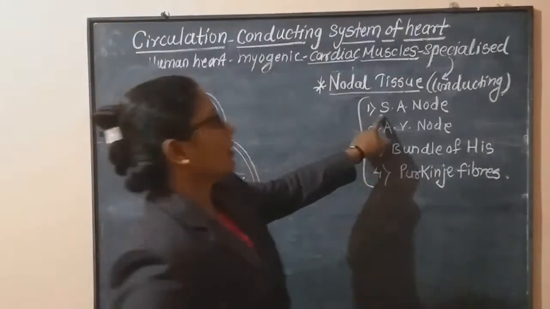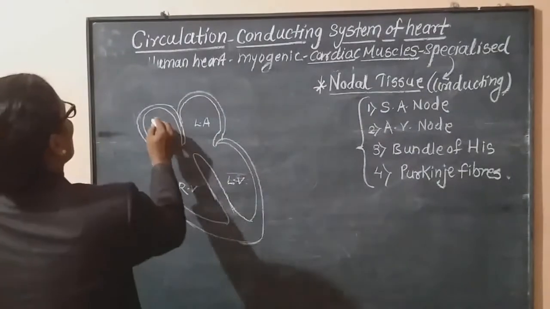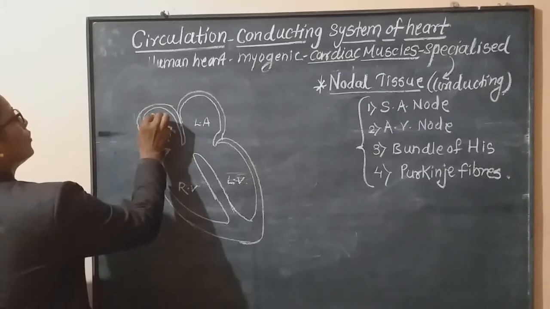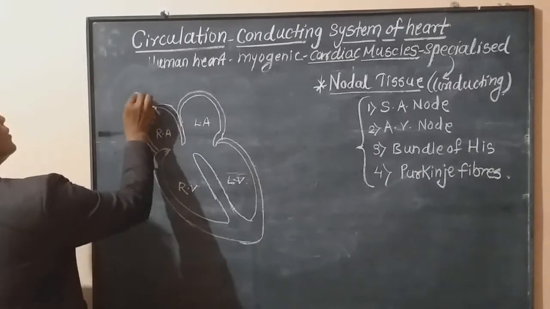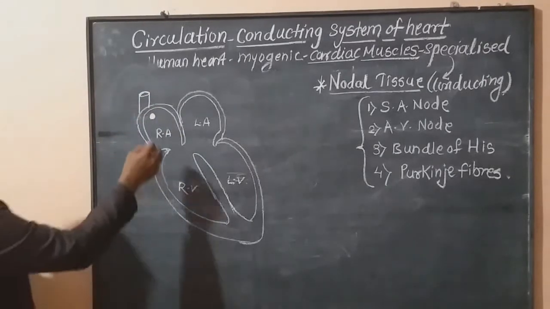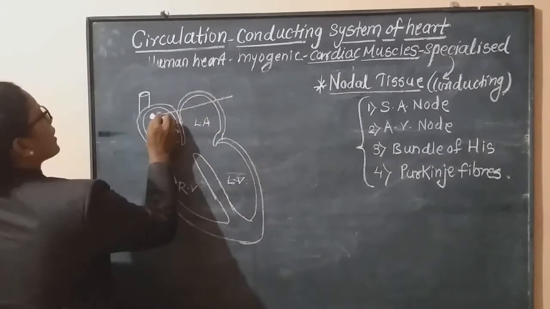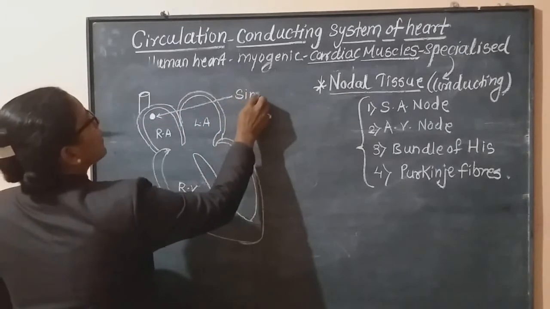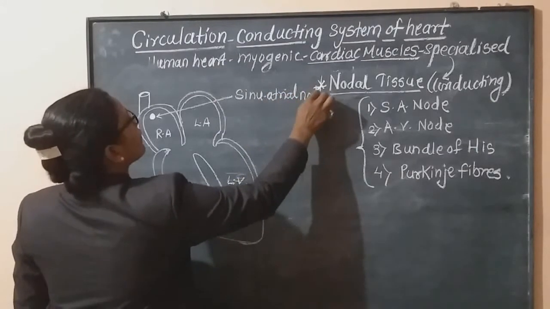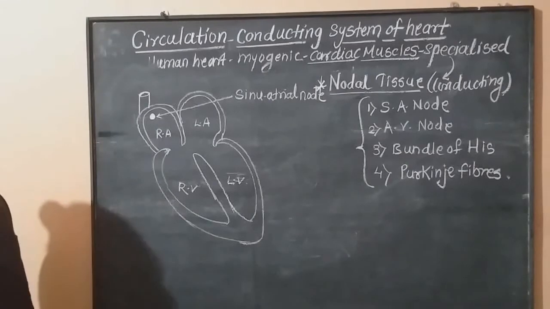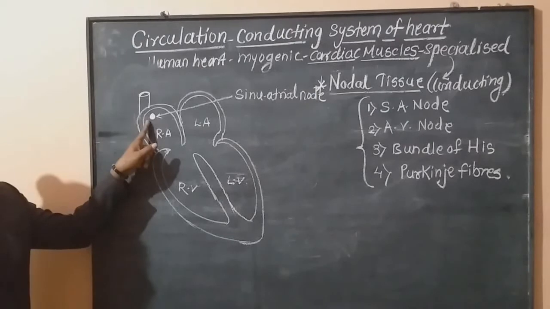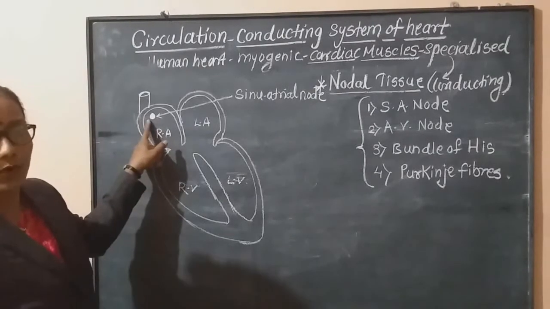The first part, the SA node, is located in the right atrium. It is the nodal tissue located near the opening of the superior vena cava. This is called the SA node. SA for sinoatrial node. Now this SA node is responsible for initiating a new wave of contraction.